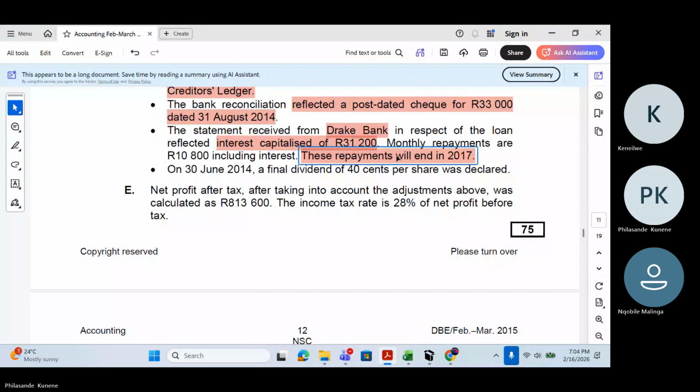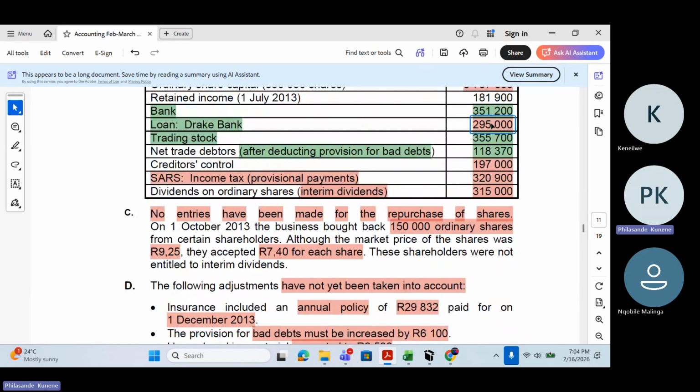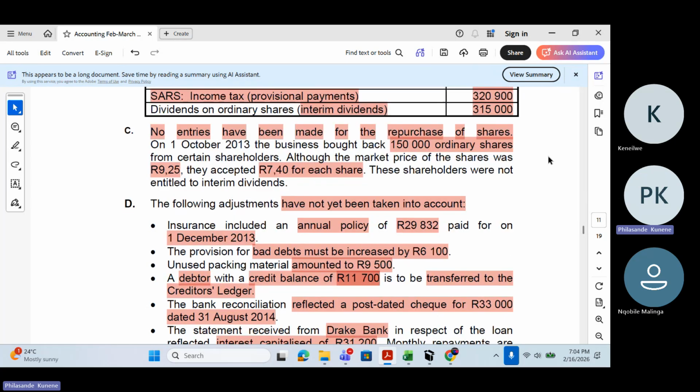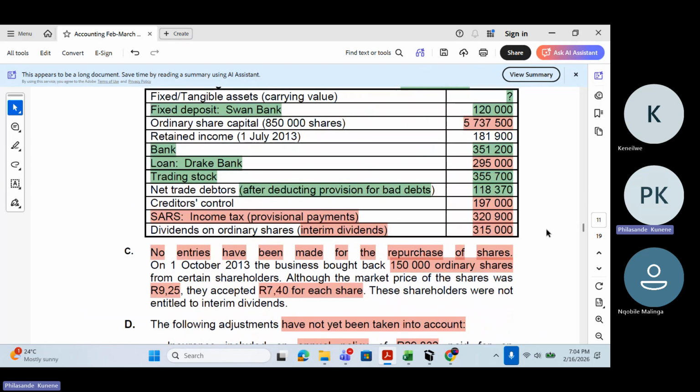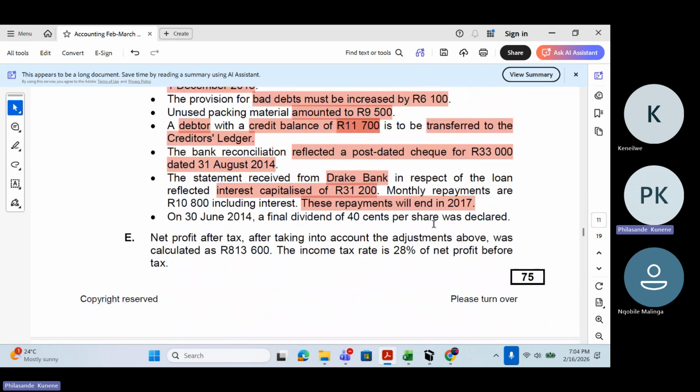But look, they didn't give you the opening balance. They didn't give you the closing balance here. So it's impossible for you to do a T account. But we know very well that the amount that is sitting on the trial balance is the amount before interest has been catered for. Interest has not been included in that amount. That's why they're giving us an interest here, as well as current portion of loan has not been subtracted here. So we need to subtract the current portion of loan now. How much would be the current portion of loan? Let's read the transaction again. I want to show you something.